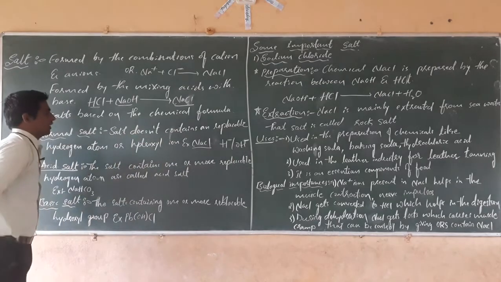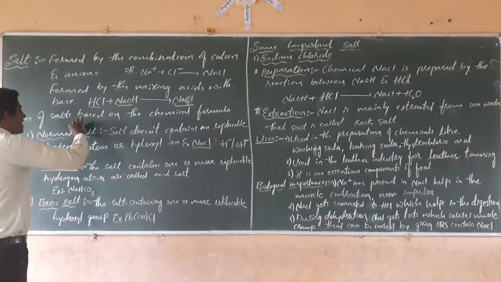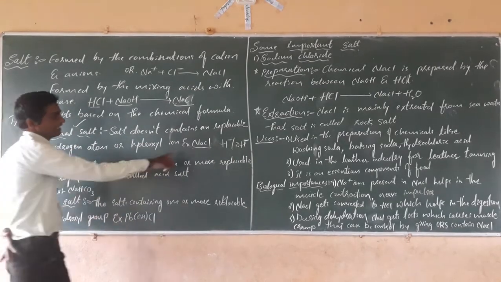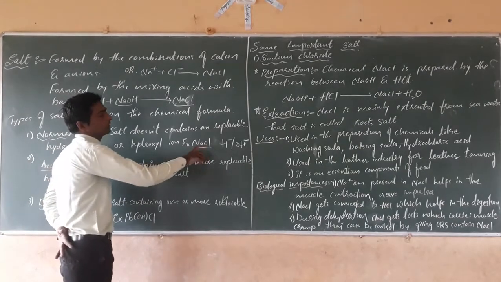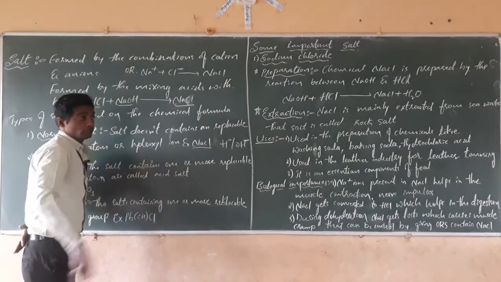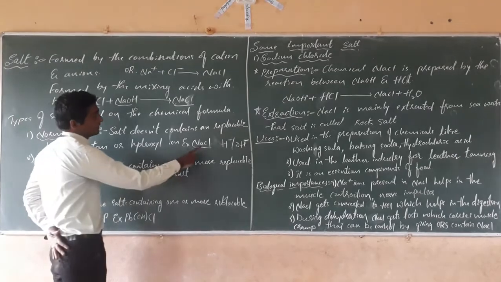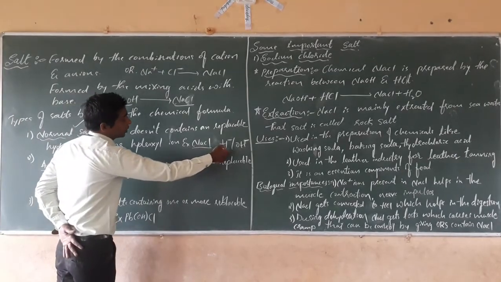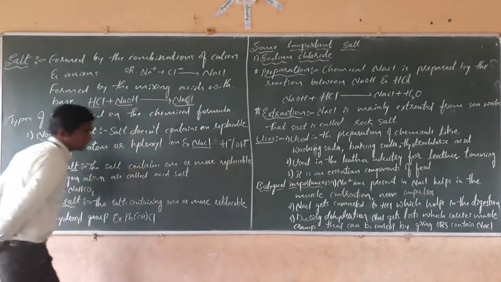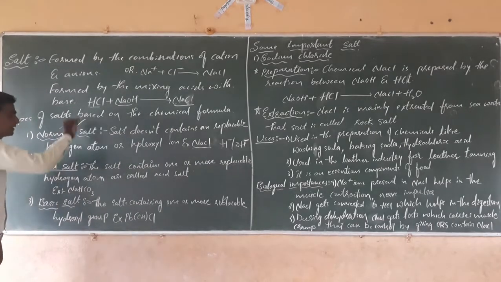That is NaCl, sodium chloride, the common salt that we use in food. Such salts are called normal salts.